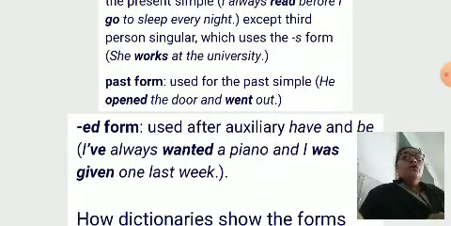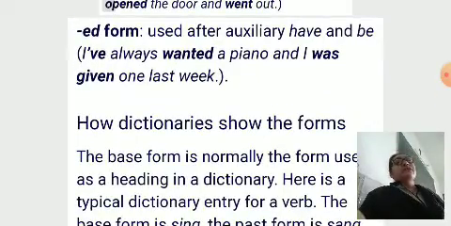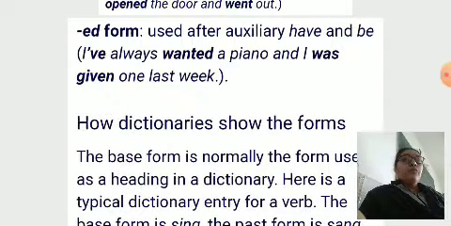Past form, used for the past simple. He opened the door and went out. Ed form, used after auxiliary have and be. I have always wanted a piano and I was given one last week. Here we use wanted, so it's a past participle with ed. Was given. Given, do you know, is an irregular verb form, the past participle of give. Give, gave, given.